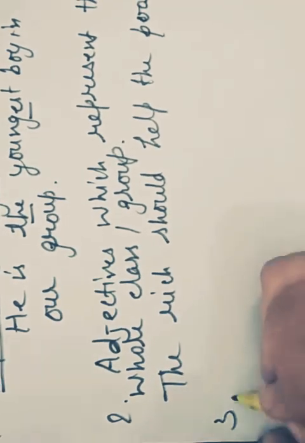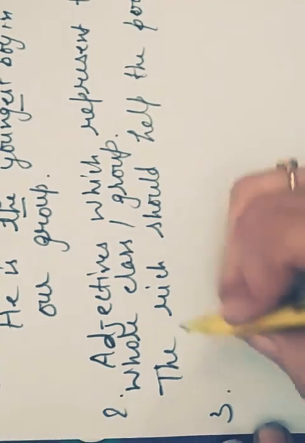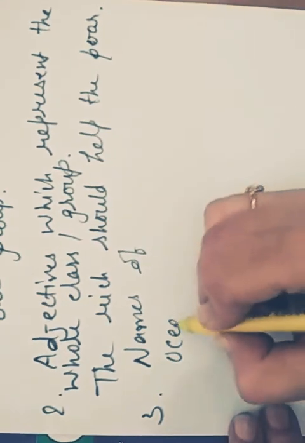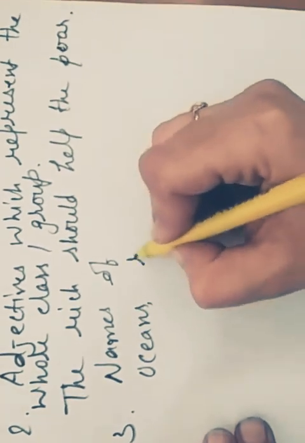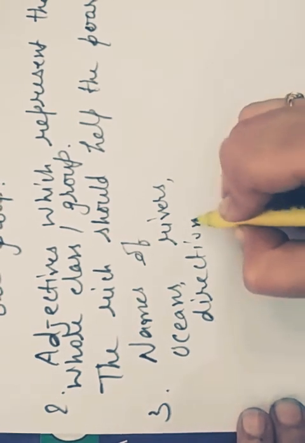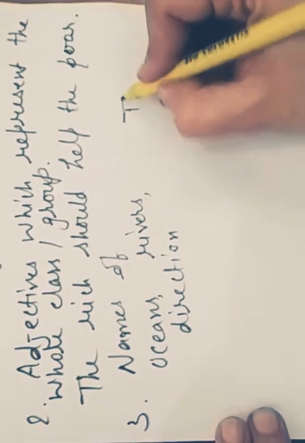Third, we make use of the article before the names of oceans, rivers, directions, like the Pacific Ocean.